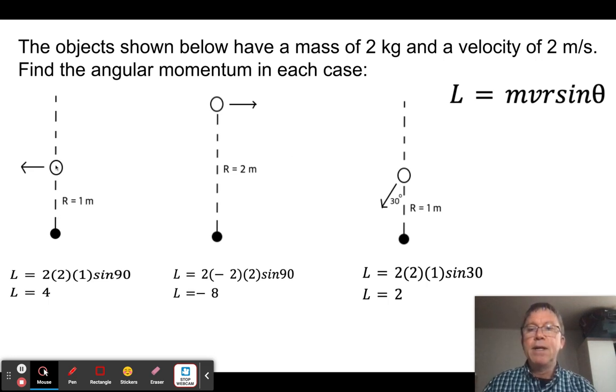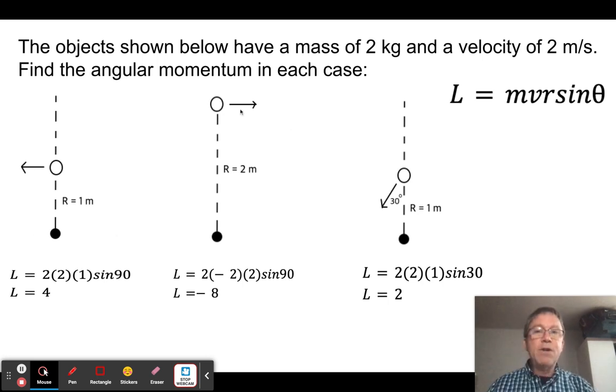So in case one, I have a ball of mass 2 traveling at velocity 2 at a distance of 1 meter away from the axis of rotation, and it's coming in at a 90-degree angle with respect to the line of action. Therefore, I get 2 times 2 times 1 times 1, which gives me angular momentum of 4, and that'd be kilogram meters squared per second, but we won't worry about that right now. Now, by the way, this object is going this way, so if I curl my fingers that way, they're pointing away from the screen. That means it's a positive momentum.